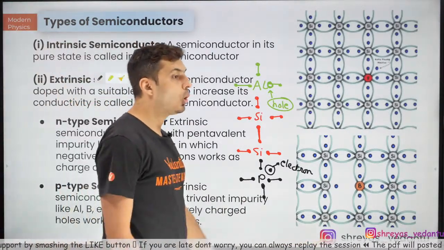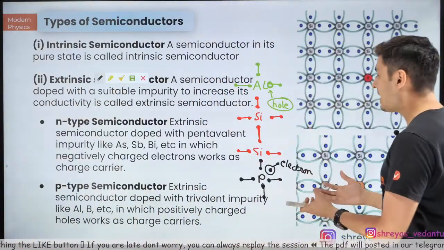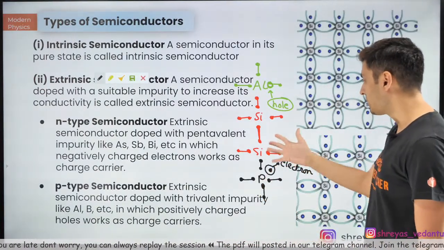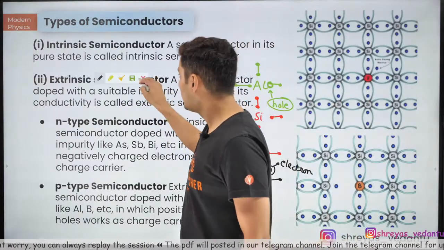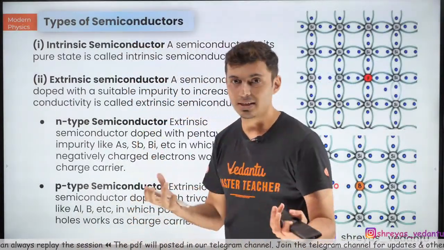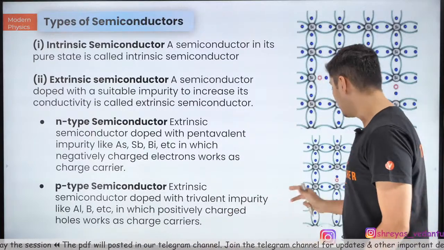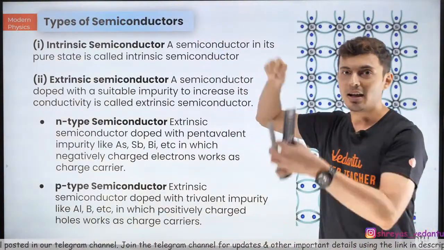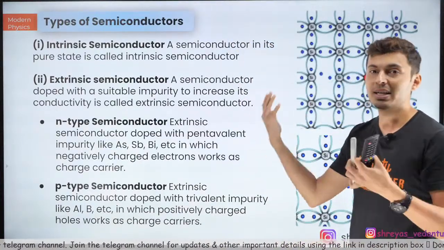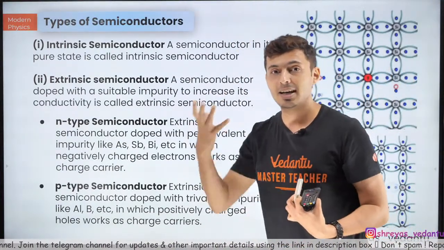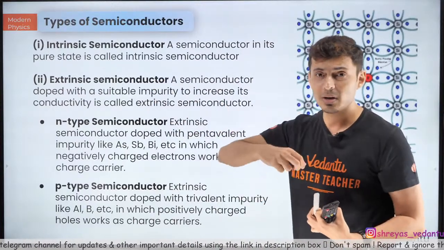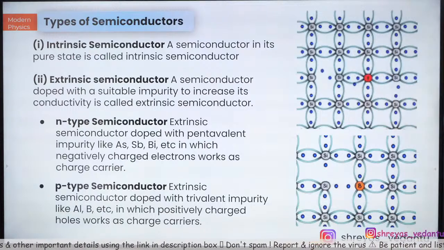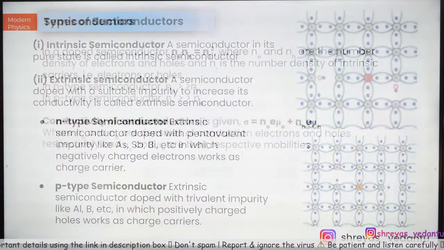So a hole is when there is a vacancy. N type is when you have an extra electron in that orbit, free to move around. When you have an extra vacancy or extra electron to roam around, the conductivity increases, because the moment there is a vacancy, it wants to fill it up, so it asks other electrons to fill it. Similarly, an extra electron wants to roam around and form a bond somewhere, so again the conductivity increases. That's how you change the conductivity of semiconductors.